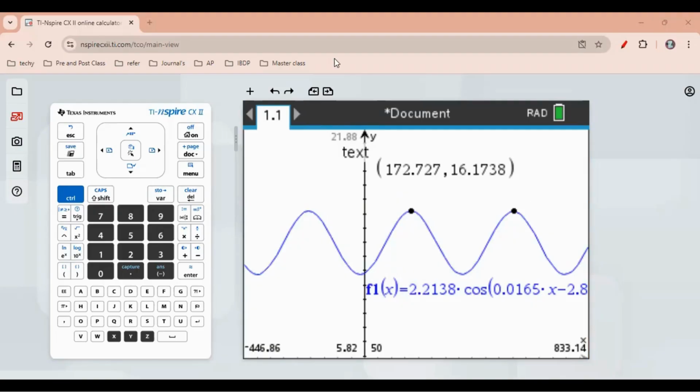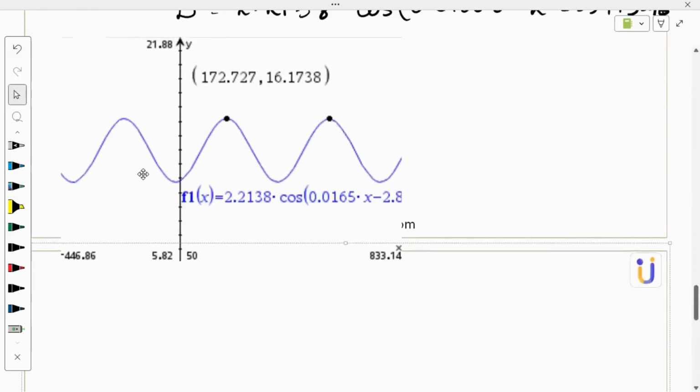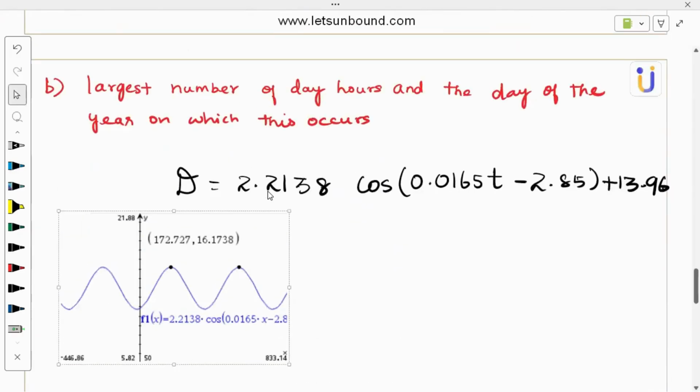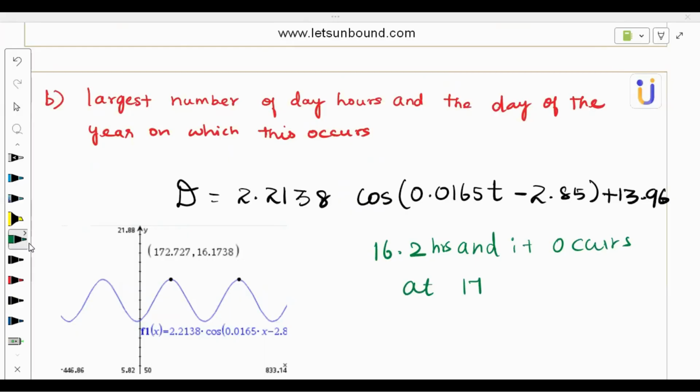Over to the solution page. That's simple. So, they are asking for the largest number of daylight hours and the day on which it occurs. So 16.2 is the largest number of daylight hours, and it occurs at the 172.2nd day. So you can just go with 173.